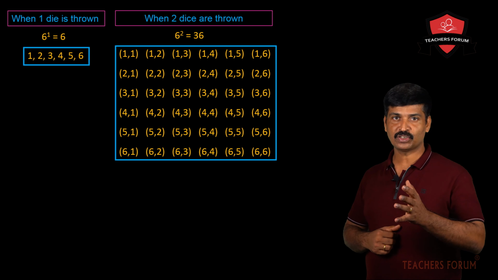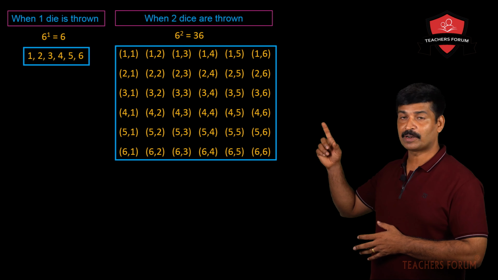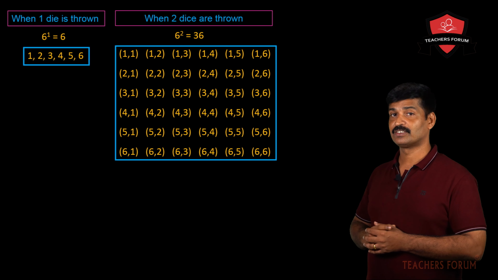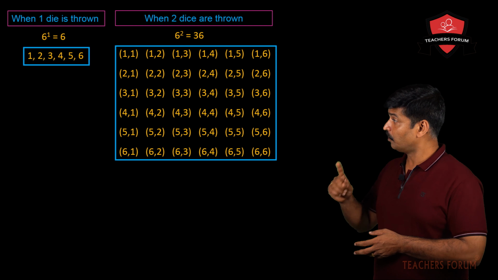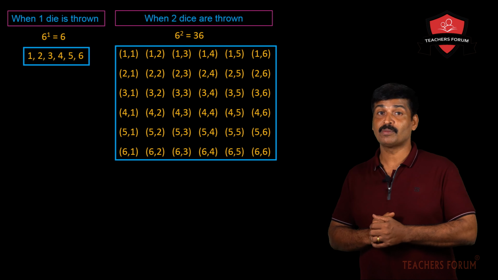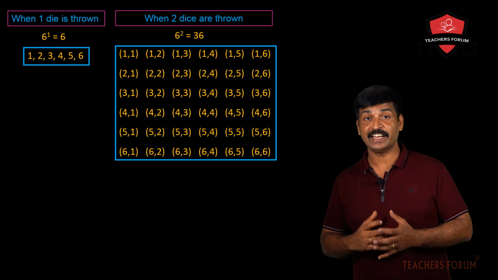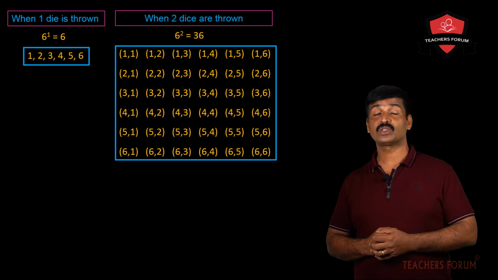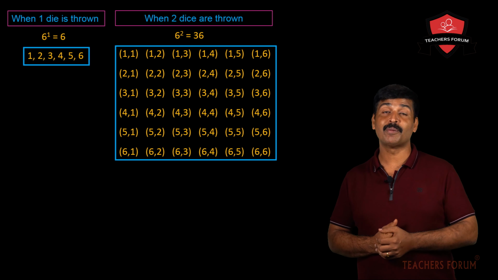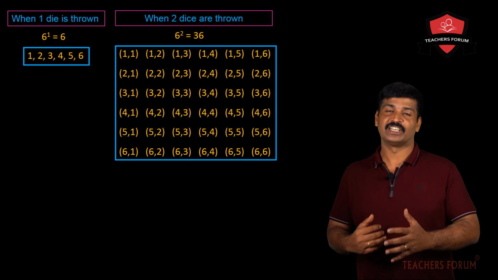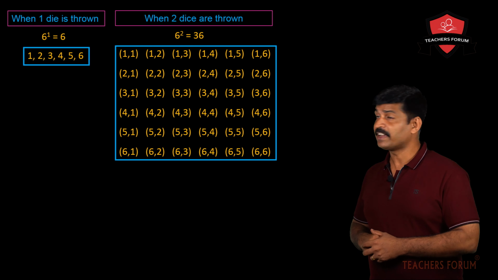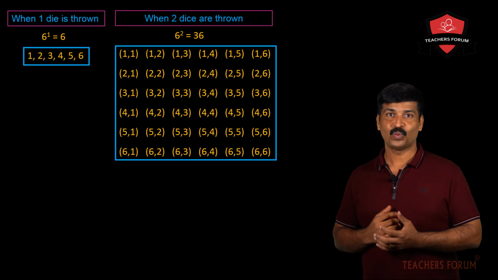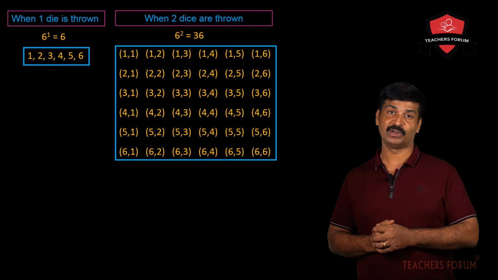I think it is clear to you. The favorable outcomes are 4, 6, the sum is 10. 5, 5, the sum is 10. 6, 4, the sum is 10. So what is the probability of getting a sum of 10 when 2 dice are thrown simultaneously? The probability is 3 by 36. I think it is clear to you. Now let us see what is the probability of getting a doublet when 2 dice are thrown simultaneously.